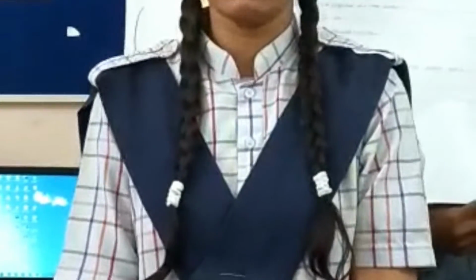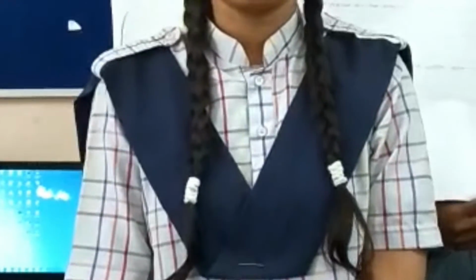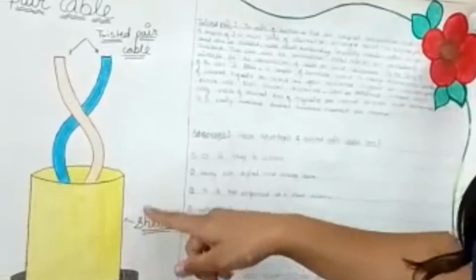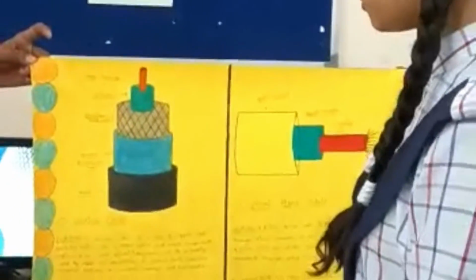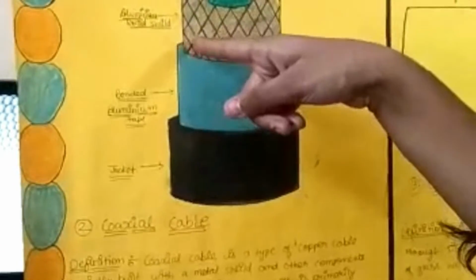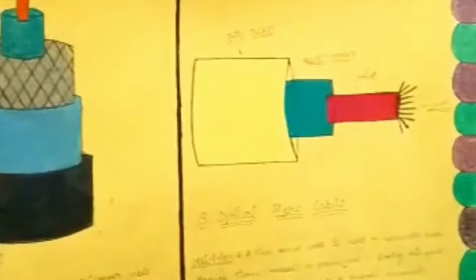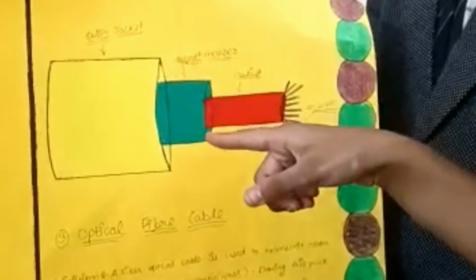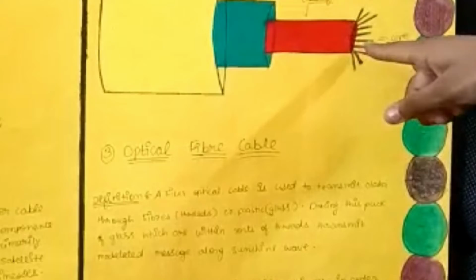Third, optical fiber cable. Optical fiber cable is a type of cable where fibers are used. This is the twisted pair cable. This is the outer jacket, this is the shield, and these are the two wires twisted with each other. This is the coaxial cable. This is its jacket, bonded aluminum tape, aluminum rod tape, dielectric, and center conductor. This is the optical fiber cable. It is its outer jacket. It has a strand member, a coating, and a core.